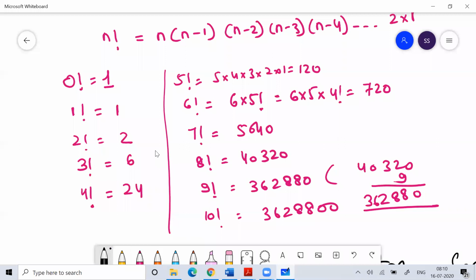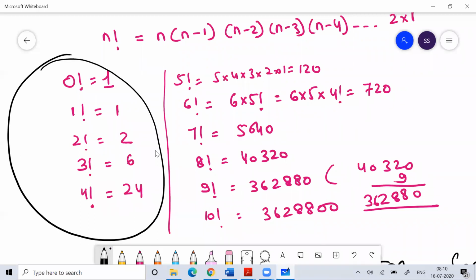Here you can understand that from 0 factorial to 4 factorial, all the numbers end with no 0, while from 5 factorial to infinity factorial, the numbers will end with 0. All the numbers will end with 0.